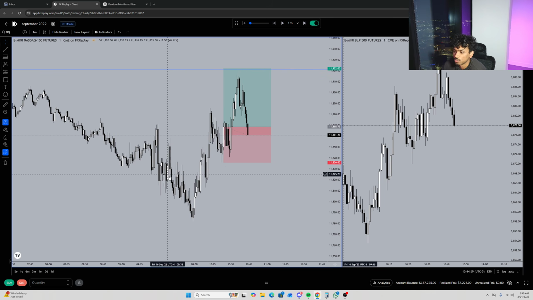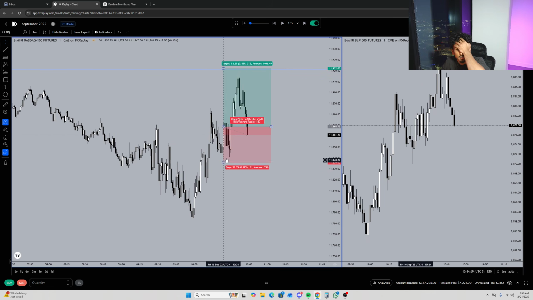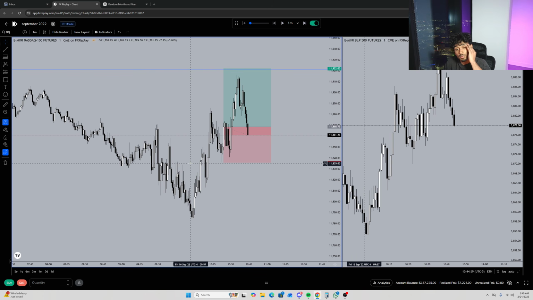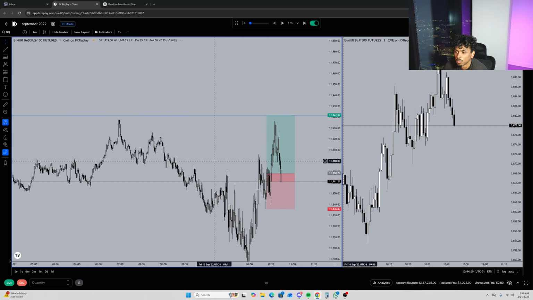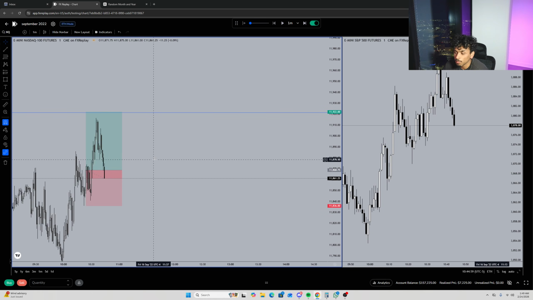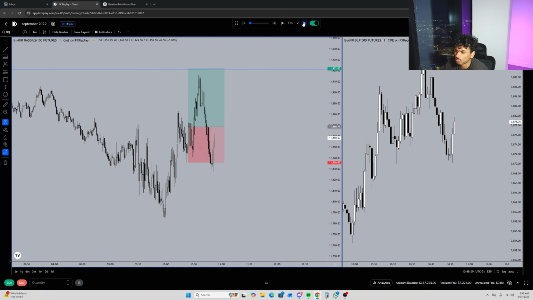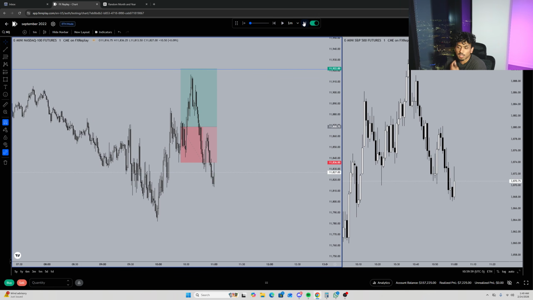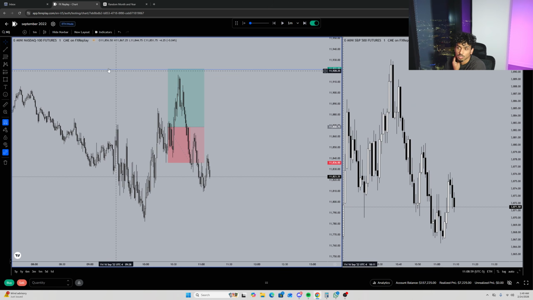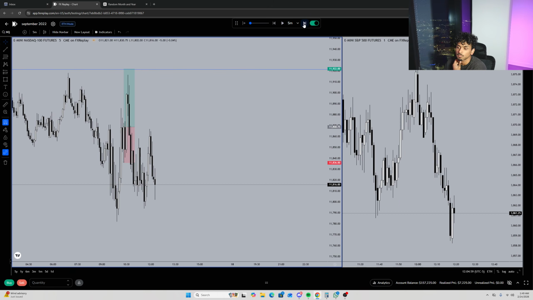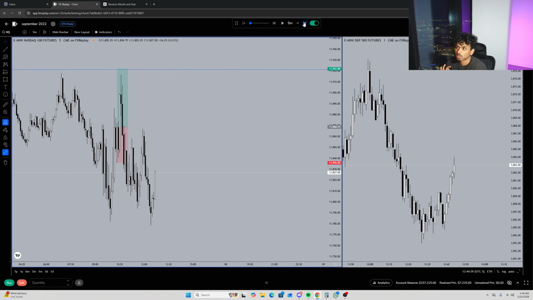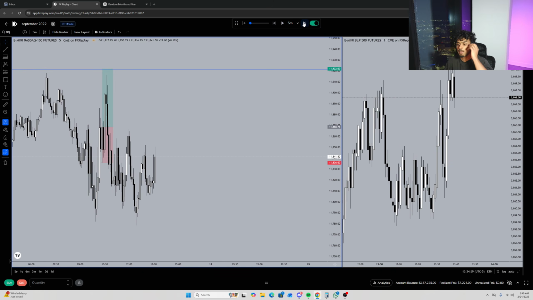I trailed my stop because we have all of these choppy conditions right here. Then price ends up delivering, breaking out with this 5-minute closure. Then we chop around, then we start delivering back higher. I have my stop at the protected area and everything. I am actually pretty curious why we end up edging that 4-hour if we're just going to... Damn, that kind of sucks. Are we just not going to do anything for the rest of the day? No way. So we just go and edge that 4-hour gap then.